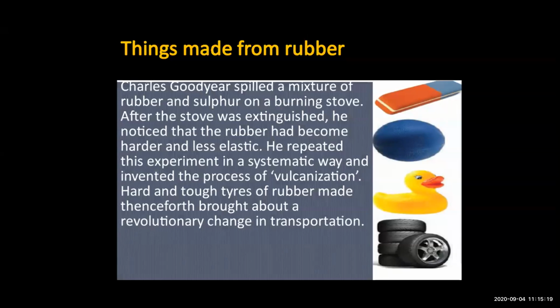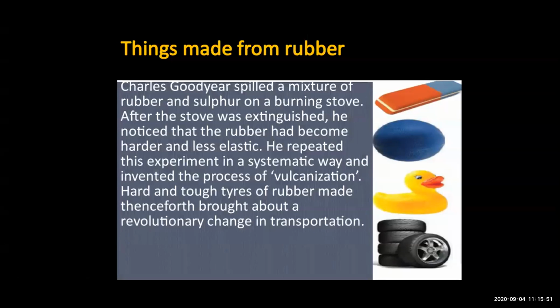Okay, now you can see the tire. It is hard, tough. Tires are made up of rubber. Hence, the revolutionary change in transport. When the rubber was invented, after that the revolutionary change in transport came, because the tires are made of rubber. When the wheel was invented, the transportation system actually started after the invention of the tires.